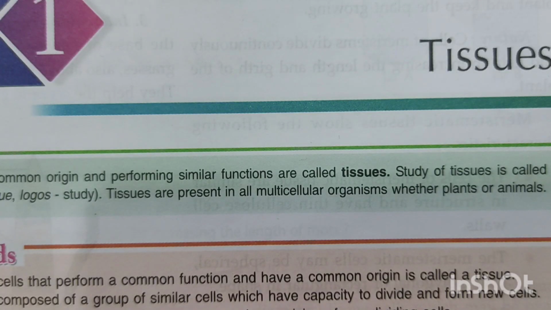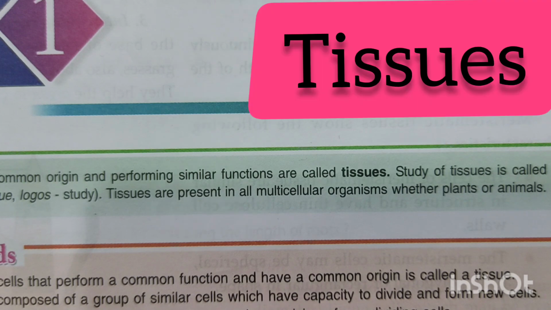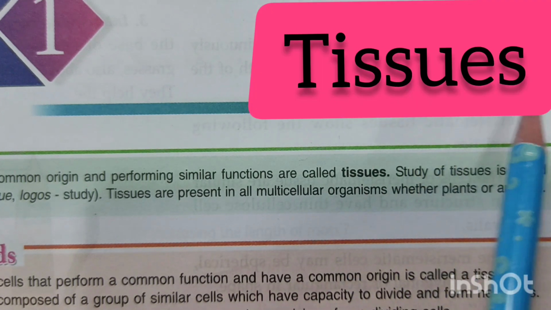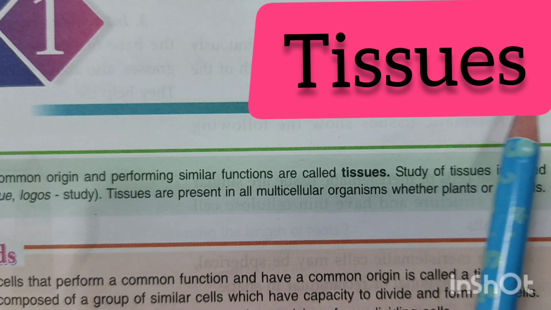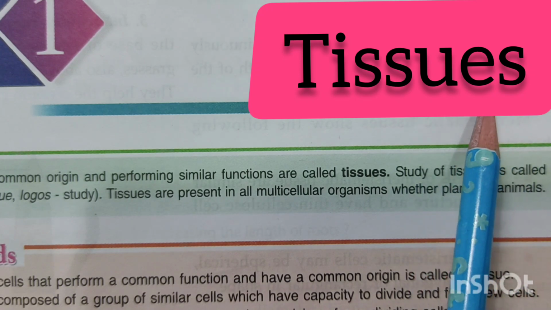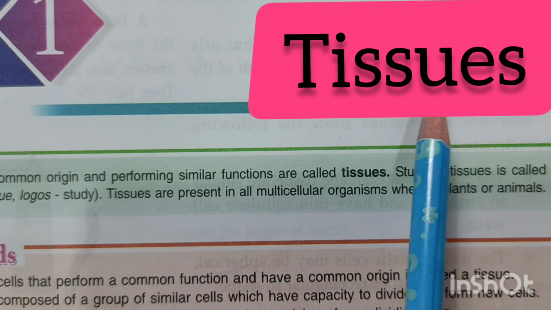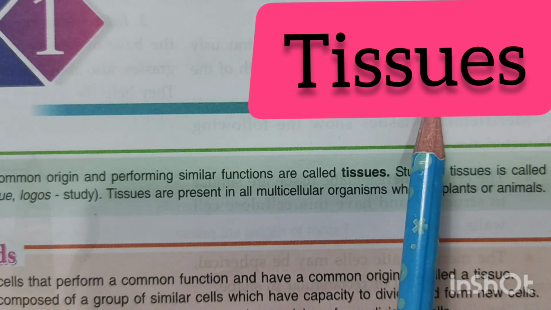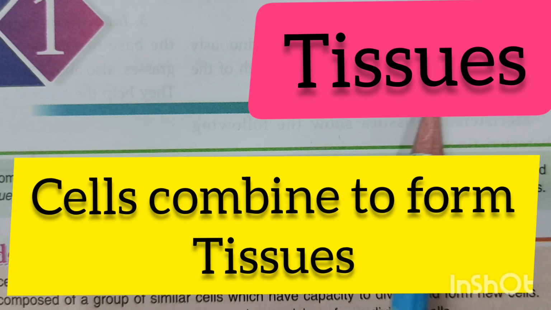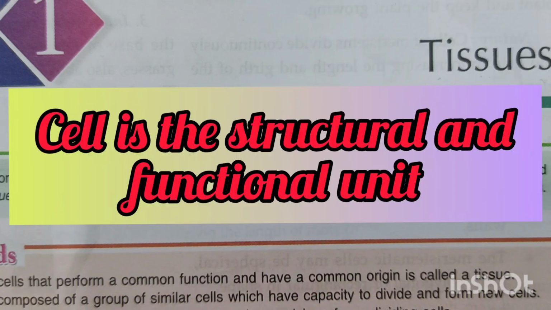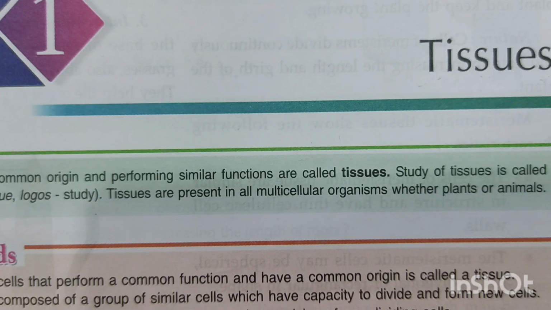So today we begin with a new lesson in bio, and that is tissues. Now, in order to understand tissues, children, it is necessary that we begin with the smallest unit that combines to form the tissue. So cell, you have heard of this term before, children. Cells are the structural and functional unit of any organism. So that structural and functional unit, children, when they group together, depending upon some common function and origin, they form what is known as a tissue.